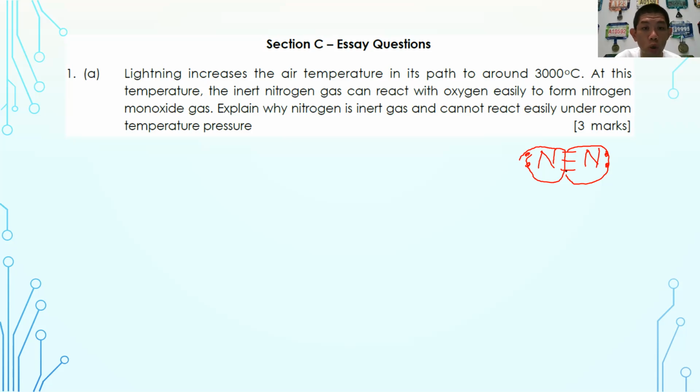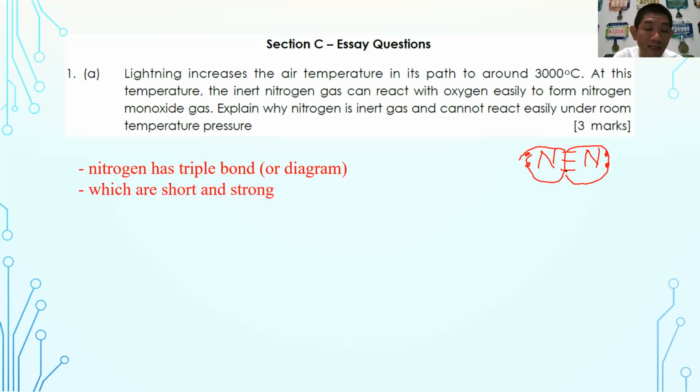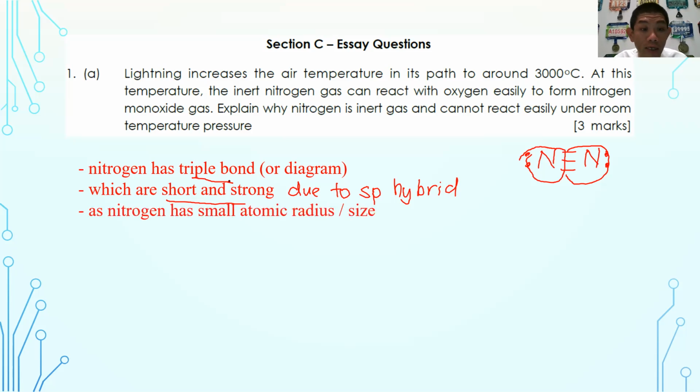So you are going to state these three very important points. Number 1 is because nitrogen has a triple bond, or you show the diagram as I already illustrated for you. And then you have to explain that this is short and strong. If you want to further explain, maybe you can say that due to the sp hybridization, also can. So it's up to you, but the keyword in here is a short and strong triple bond. The moment that you write short and strong triple bond, there are already 2 marks inside there. That is why you require very high temperature to break the short and strong triple bond, because it has high bond energy, as it has a small atomic radius.